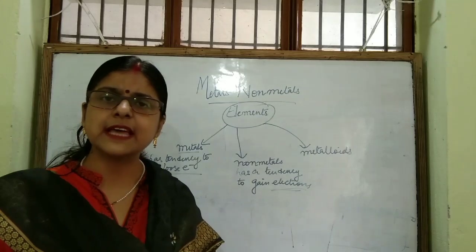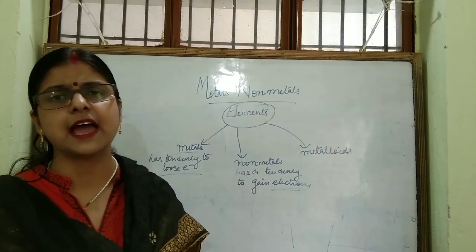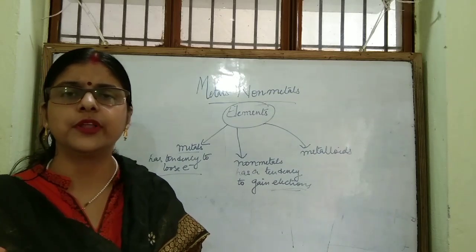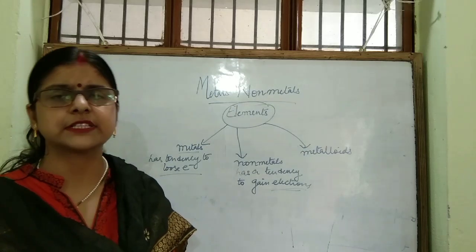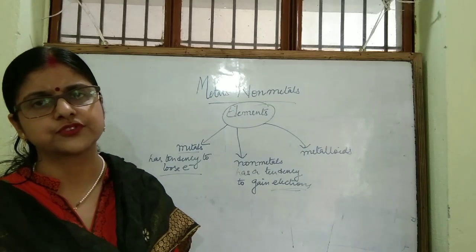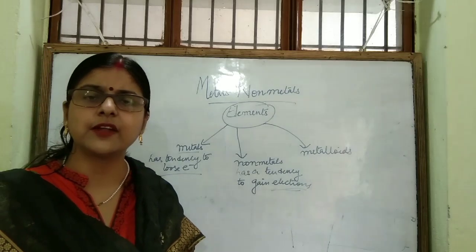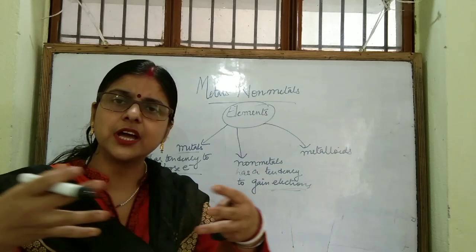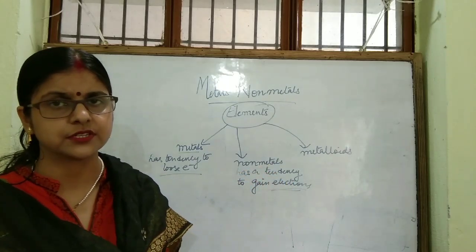Why do non-metals have a tendency to gain electrons? Usually non-metals have more than 4 electrons in their valence shell. So they have a tendency to gain electrons. Either they gain electrons to complete their octet, or they share their electrons to complete their octet.